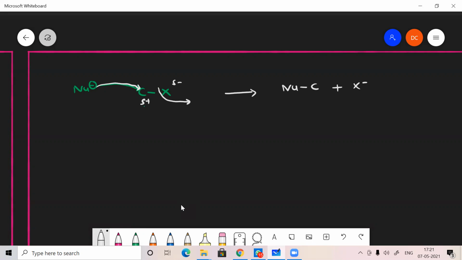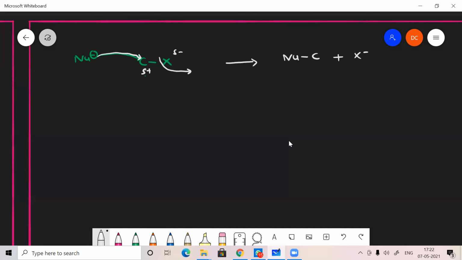This kind of reaction takes place in the case of nucleophilic substitution reaction. Because it also has a negative charge, instead of this X minus, this nucleophile will come. Both are nucleophiles. So that's why it is called a nucleophilic substitution reaction.